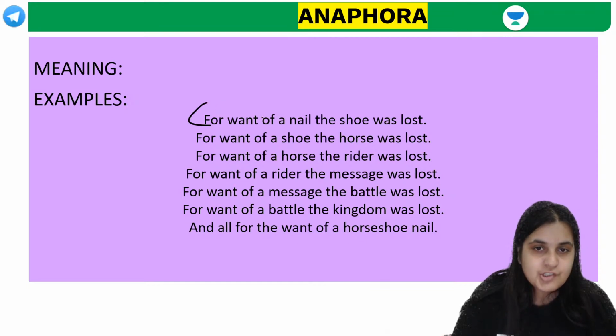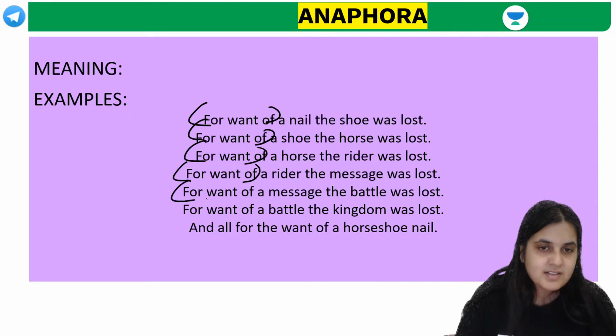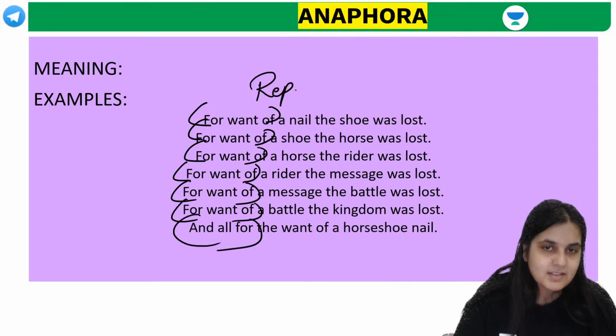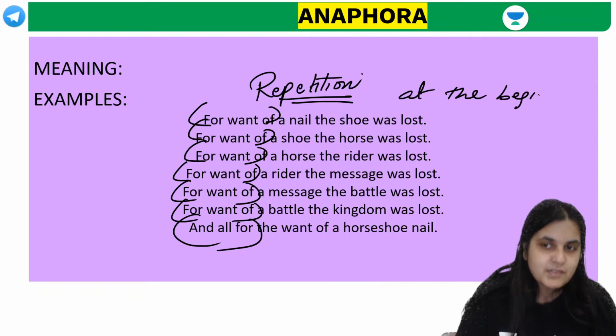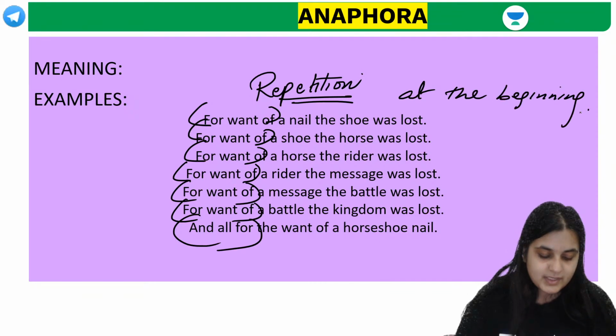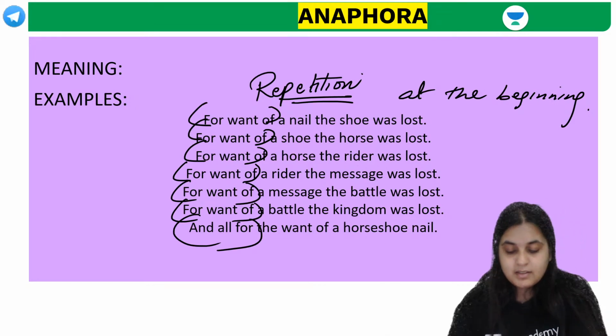It's the repetition of words at the beginning of successive sentences or successive clauses. It's a repetition of words at the beginning of successive clauses. Did all of you understand this point? Clear? All of you got this? Tautology means unnecessary ideas. Correct. It means redundancy. Starting with the same words, that's called an anaphora.